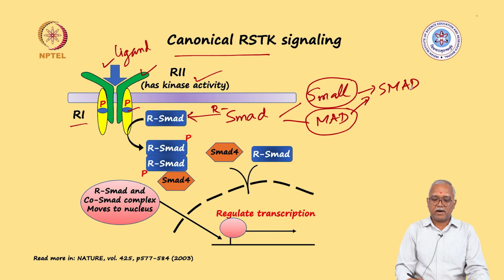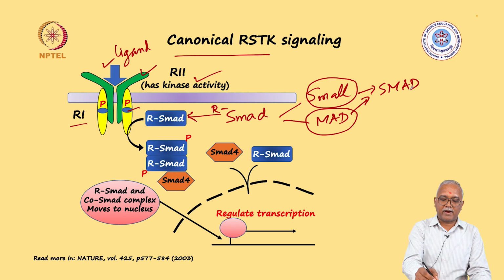In that class of Smad, you have multiple different kinds of molecules. The one which binds and associates with the receptor is classified as R-Smad. This R-Smad is phosphorylated by the activity of the receptor serine threonine kinase, which allows the dimerization of R-Smad, which requires another Smad molecule or co-Smad.